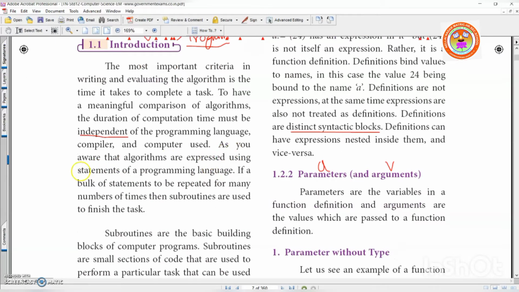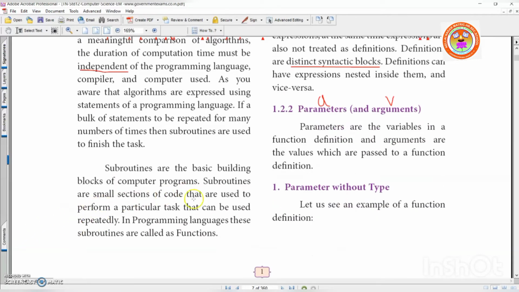Is it clear? As you are aware that algorithms are expressed using statements of a programming language, not syntax of the programming language. Is it clear? If a bulk of statements is to be repeated many number of times, then subroutines are used to finish the task. Like last year you learned, suppose the program is big, that can be broken into small pieces. Divide and rule. Do you remember? Right? You break the program into small pieces. It is called as subroutines. Right? Subroutines are basic building blocks of computer programs.